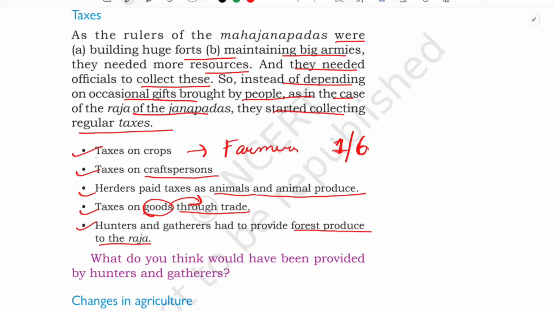And the most important tax here was the crop tax, because most of the people were farmers and they had to give one share out of six to the king.